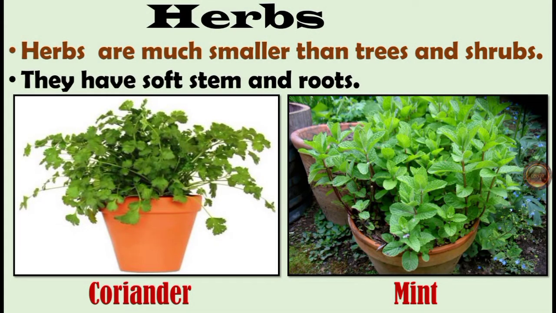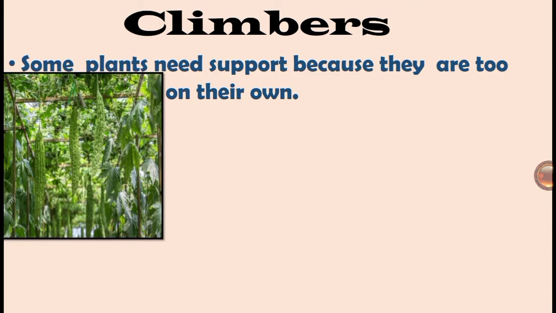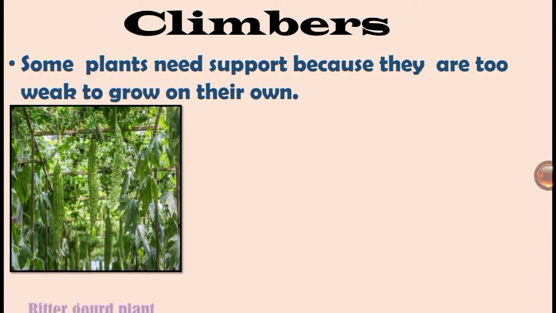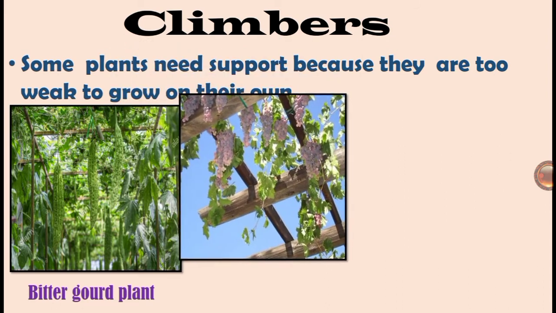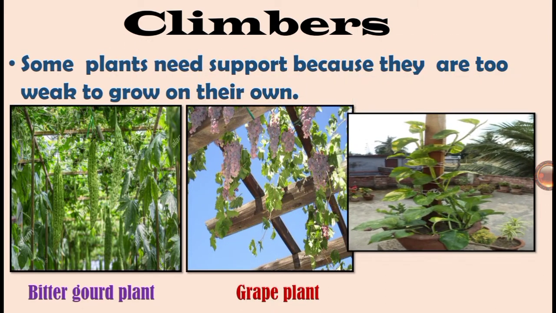So children, are all plants strong? No. Some plants need support because they are too weak to grow on their own, like clambers. Here you can see some examples of clamber plants: bitter gourd plant, grape plant, and money plant.